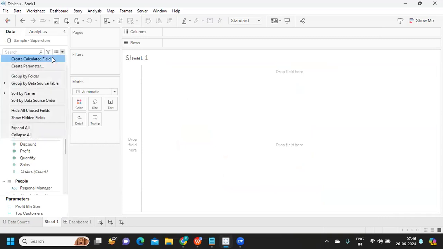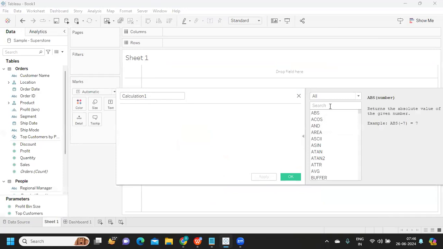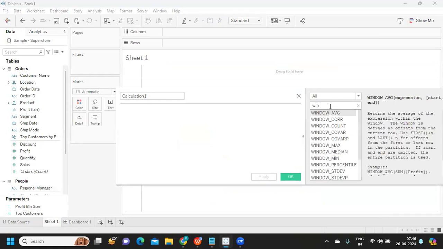So if I try to create a calculated field and search for window, these are the different window functions that are available. We have window average, window count, max, min and all. For a given offset range, what is the average value? For a given offset range, what is the maximum value? What is the minimum value? Like that. Okay, so this is all about the window functions.